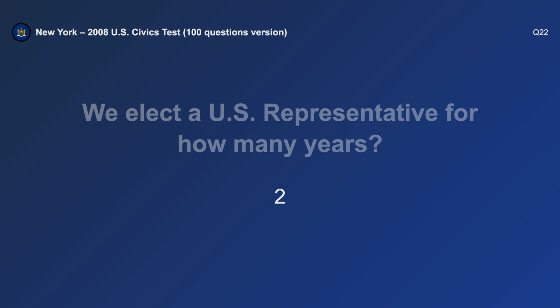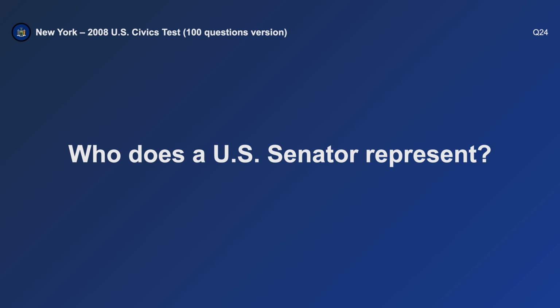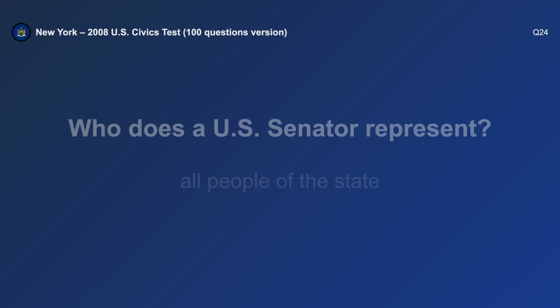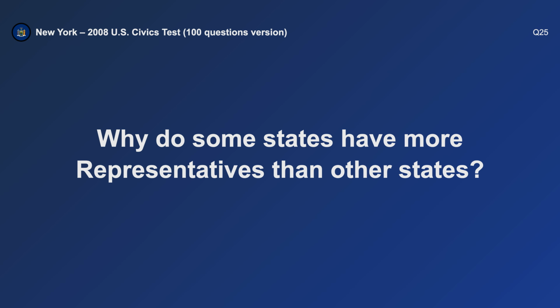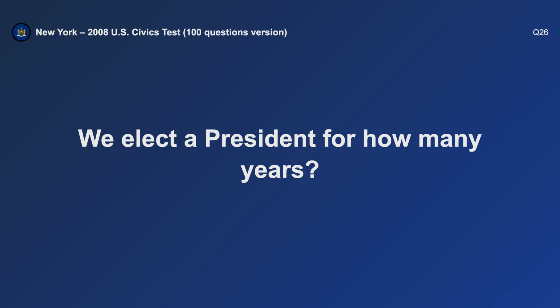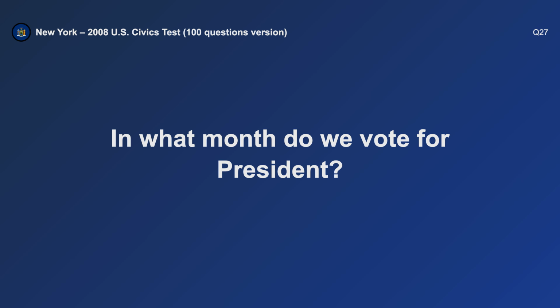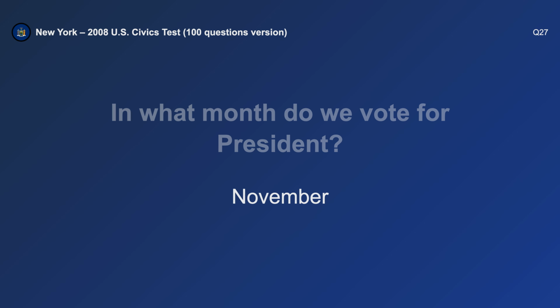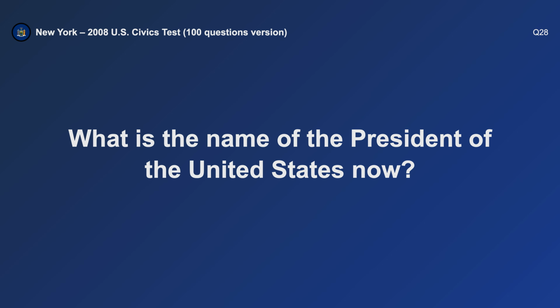Who does a U.S. senator represent? All people of the state. Why do some states have more representatives than other states? They have more people. We elect a president for how many years? 4. In what month do we vote for president? November.